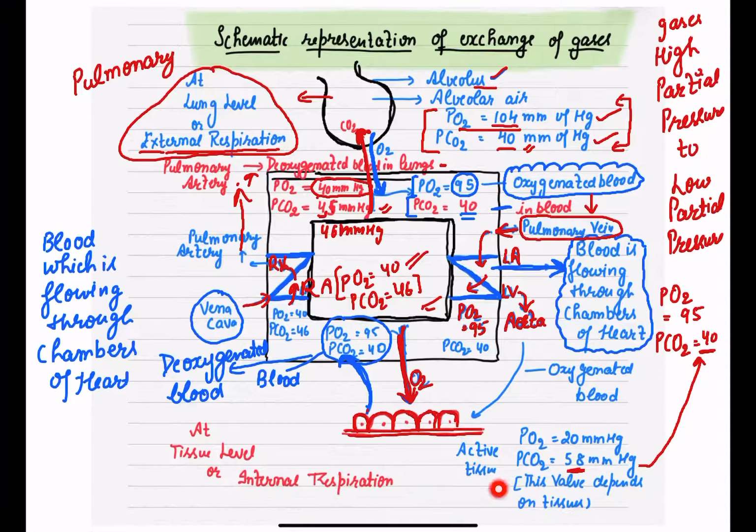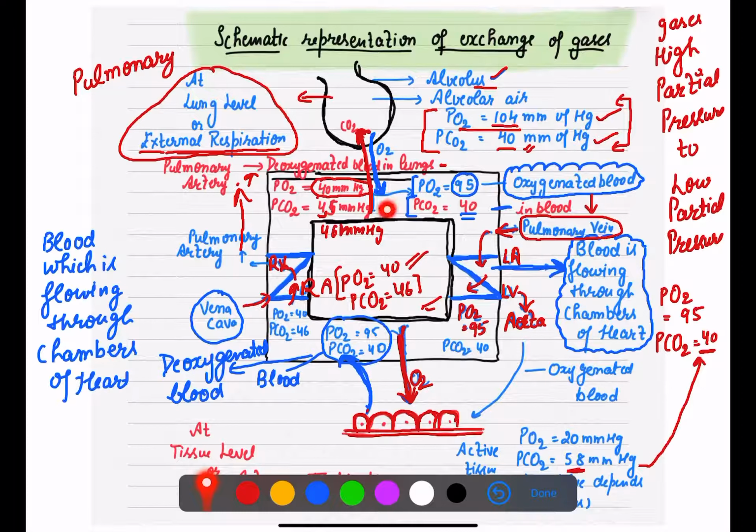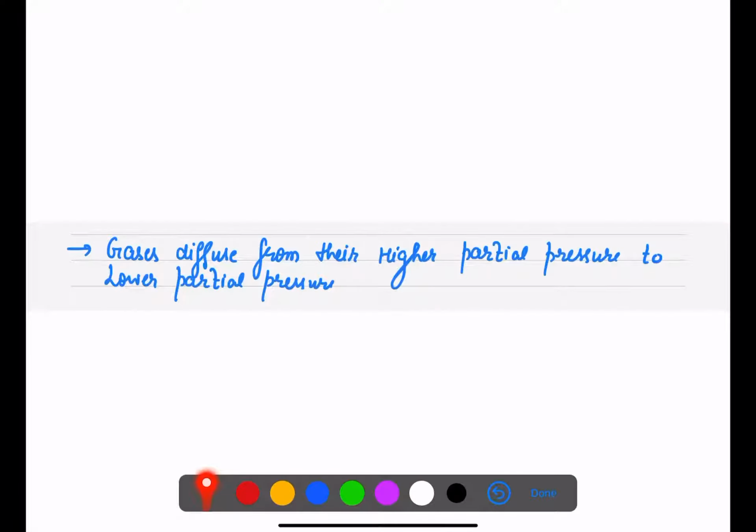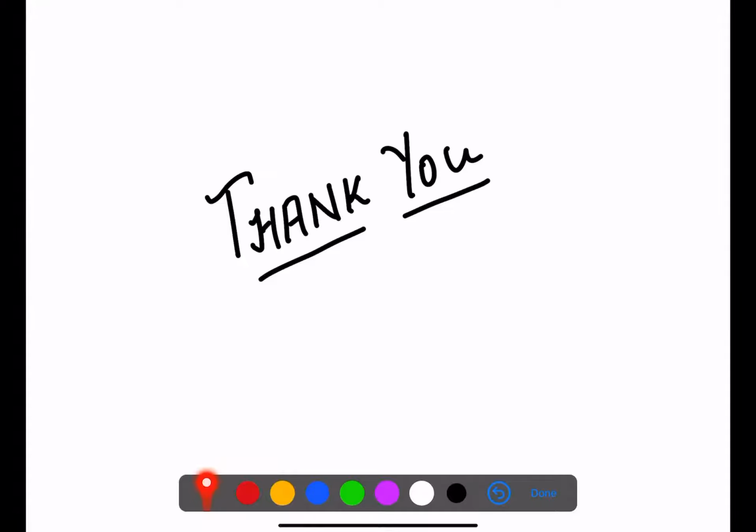This is how exchange of gases takes place, right? If you have understood each and every point, it is very easy to draw this diagram. Go through this slide one or two times, and you will easily be able to draw it. So this is all for today. One rule you always have to follow: gases always diffuse from higher partial pressure to low partial pressure. So that is all about today's lecture, the schematic representation for exchange of gases.